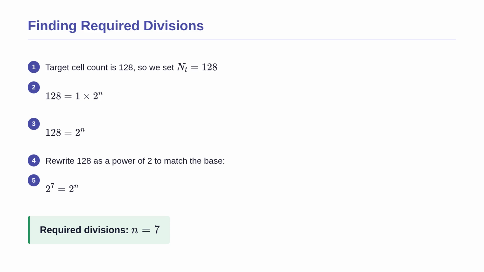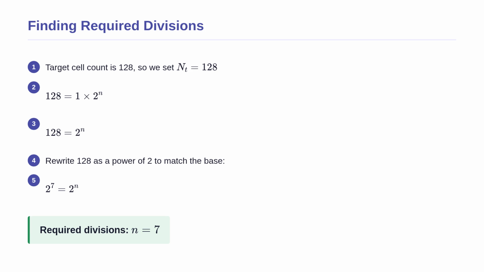Let us work through the first part of the biologist's problem. We start by setting our target cell count, n sub t, to 128, and our initial cell count to 1. This gives us the equation 128 equals 1 times 2 to the power of n.